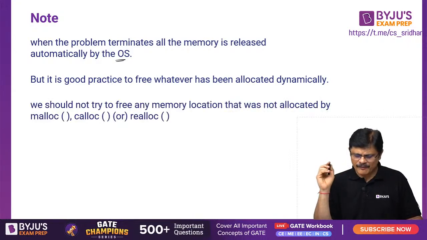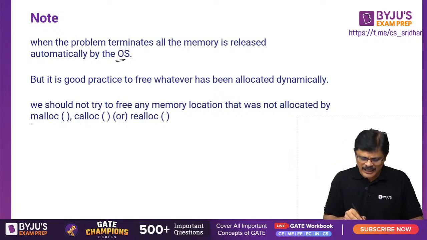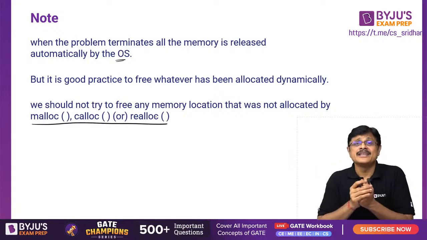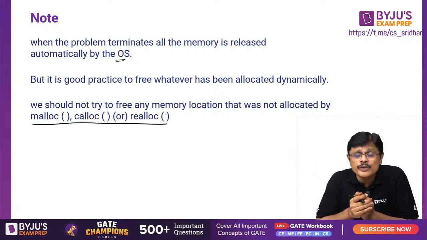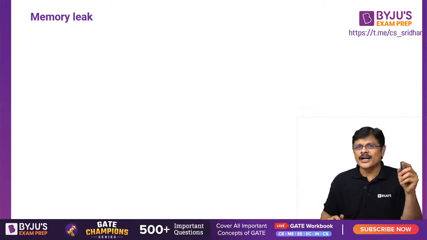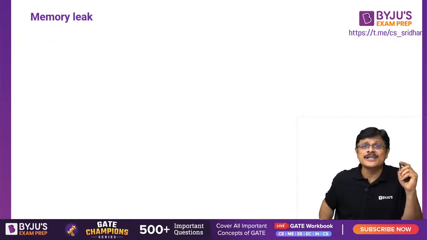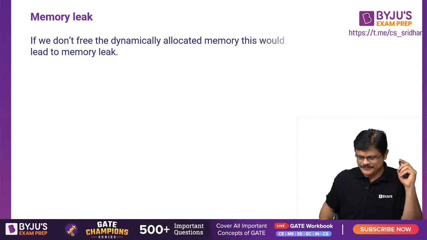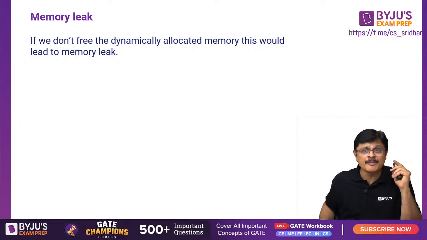We should not free any memory location that was not allocated by these functions. See, the free function can be used to deallocate the memory which is allocated by memory allocation functions like malloc, calloc and realloc, not other ones, my dear friends. Please remember. Now, there are two important concepts in this regard. One is called memory leak and the other one is dangling pointer. Let us understand them. If you don't free dynamically allocated memory, this would lead to a memory leak, my dear friends.